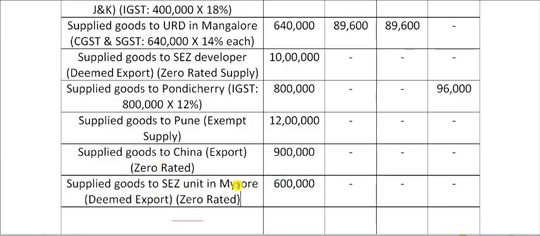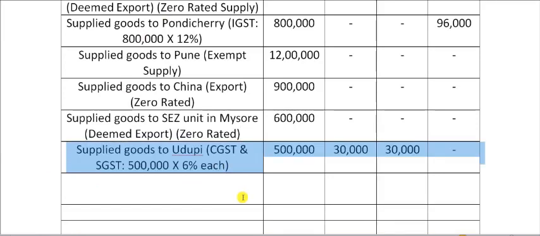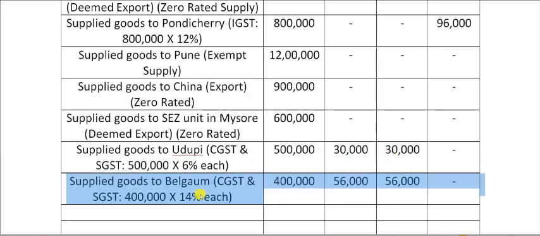Supplied goods to an SEZ unit in Mysore, deemed export. Once again, take the turnover of that particular transaction and ignore everything else. Next, supplied goods to Udupi, CGST and SGST within the same state. It is an intra-state supply. So 5 lakh into 6% each, 30,000 each.